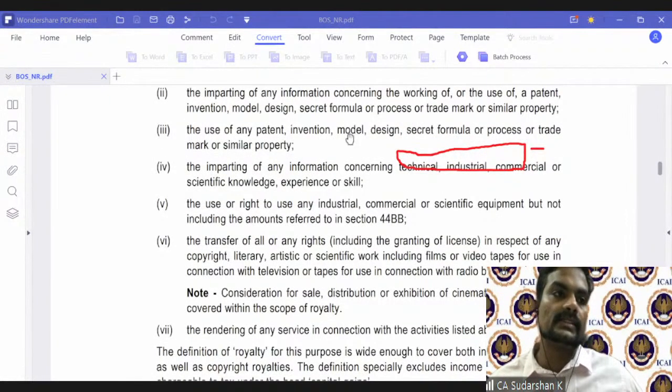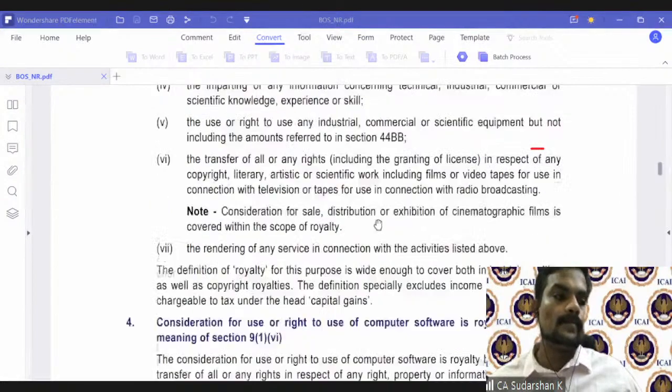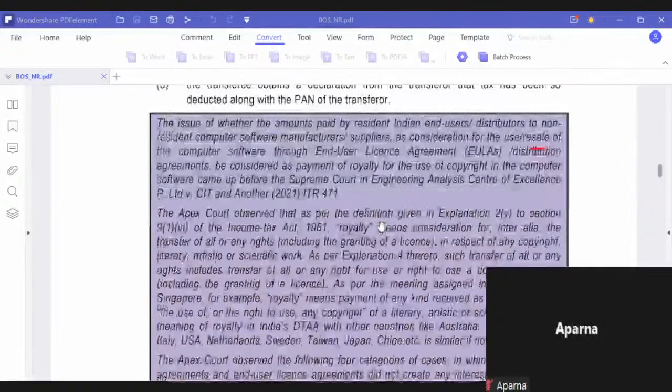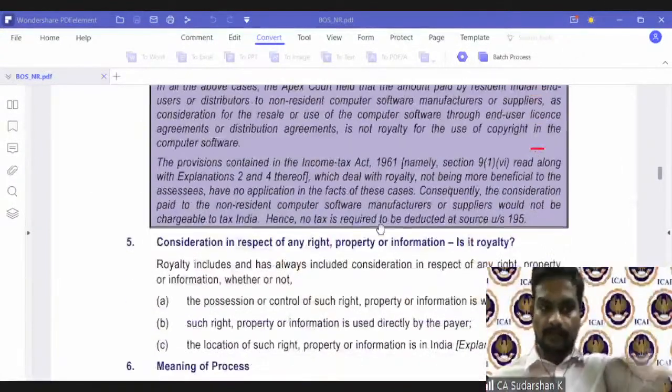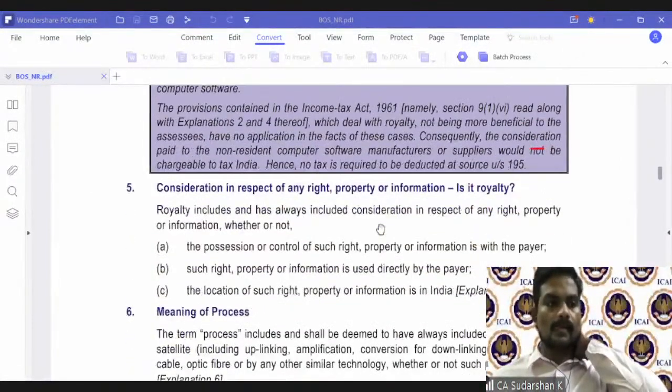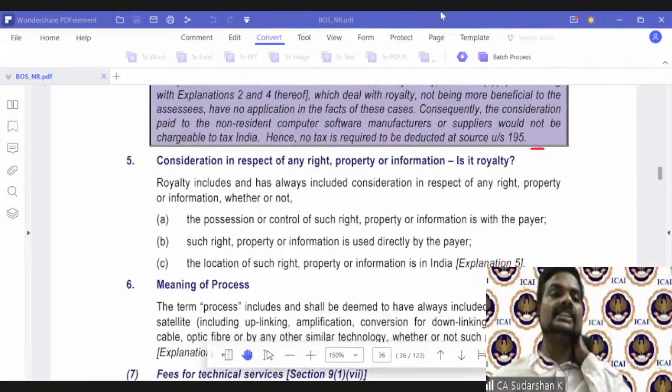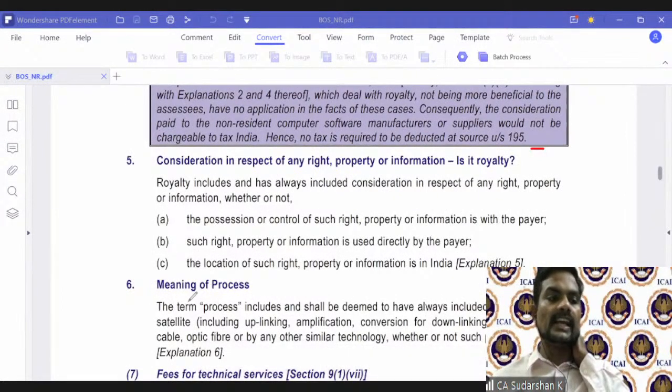Now, this case is before the Supreme Court, but what the Indian government meanwhile did is they made an amendment. What is the amendment they made? They brought an Explanation 6 to section 9(1)(vi).